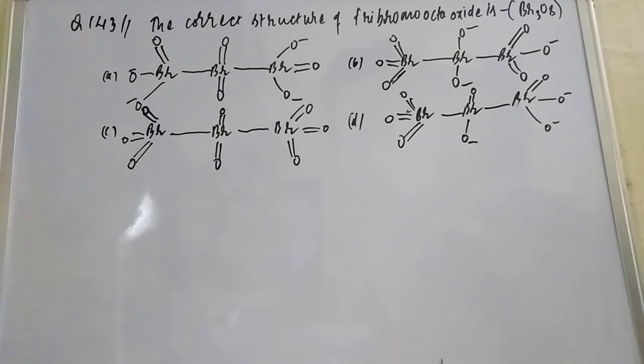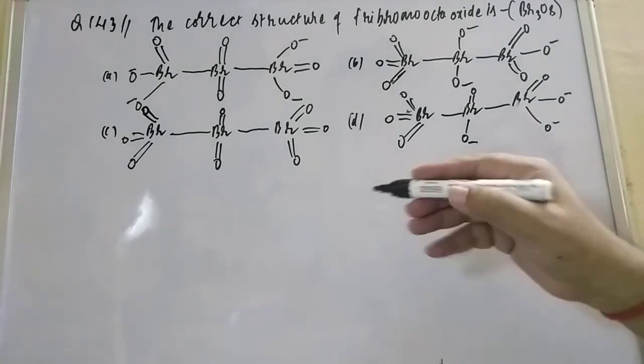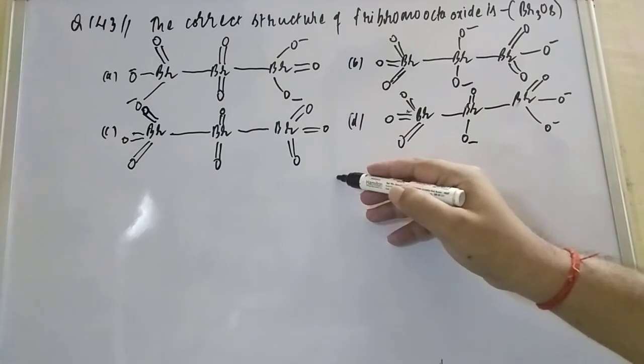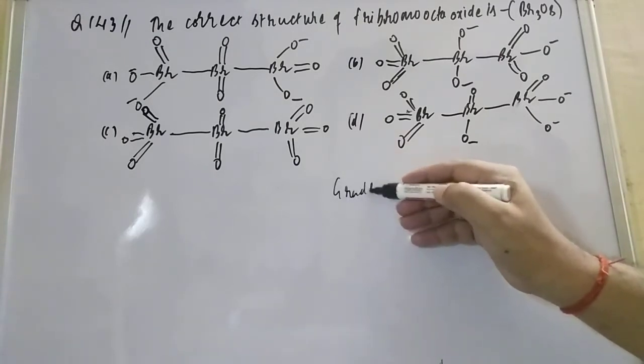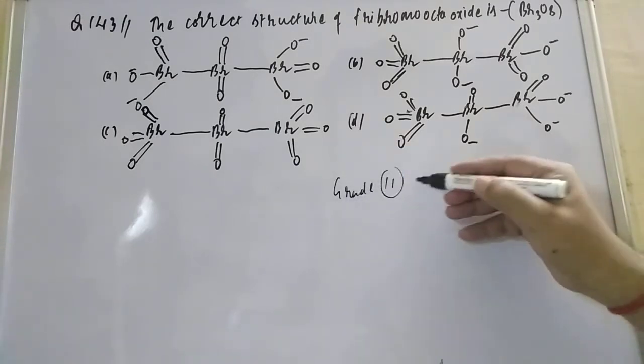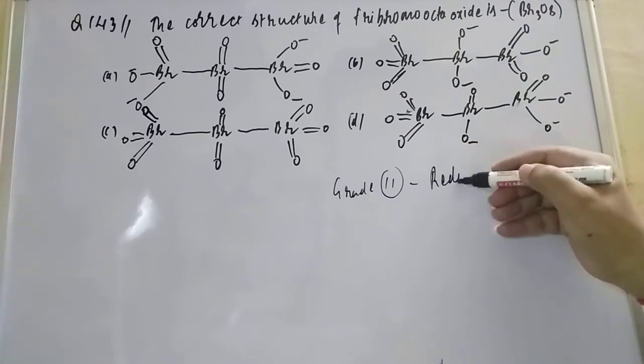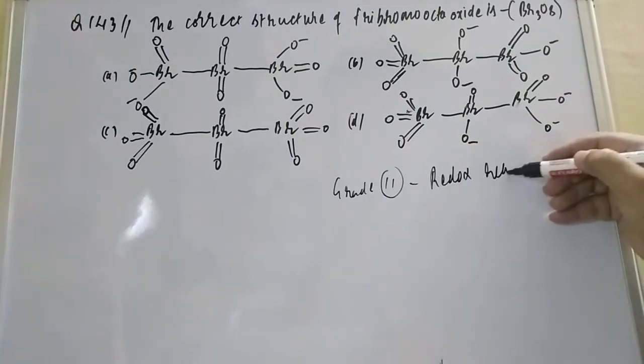Hi friend, now let us go for the 143 question. This is also a very simple question they have asked: the correct structure of tribromo octaoxide. Tribromo octaoxide is Br3O8. This is a direct NCERT question. This is from grade 11, the redox reaction chapter.